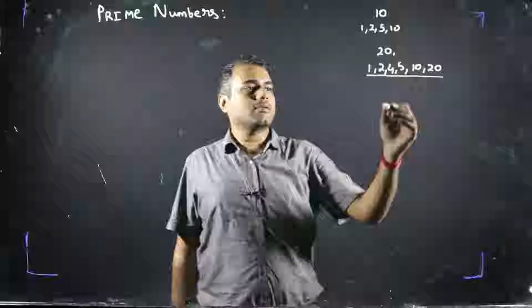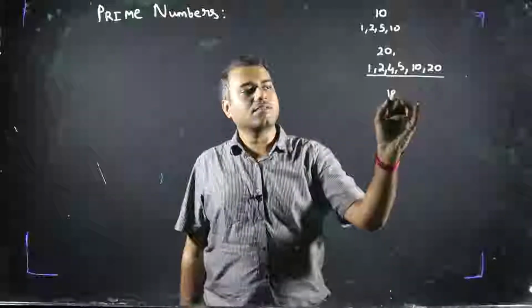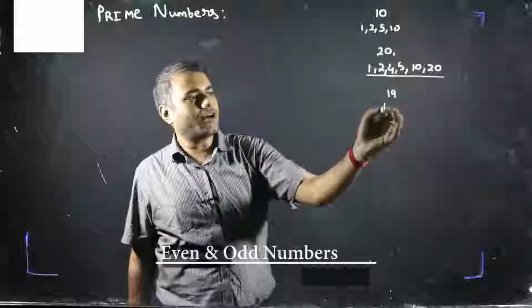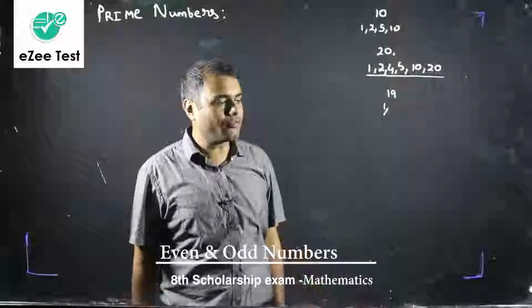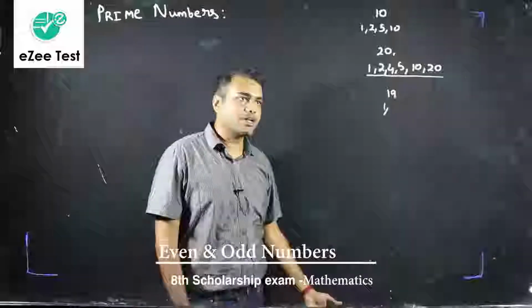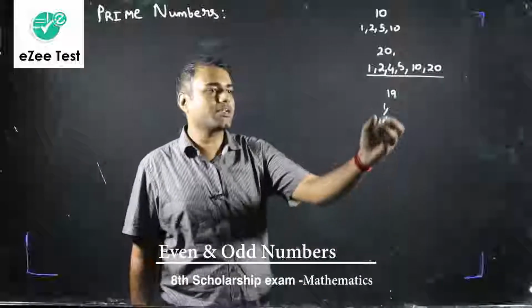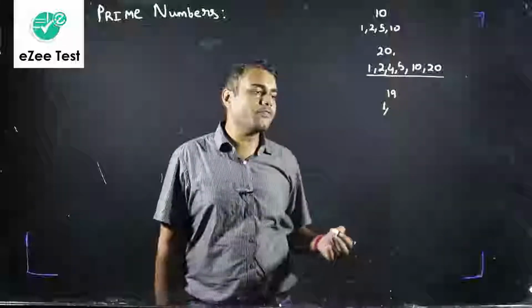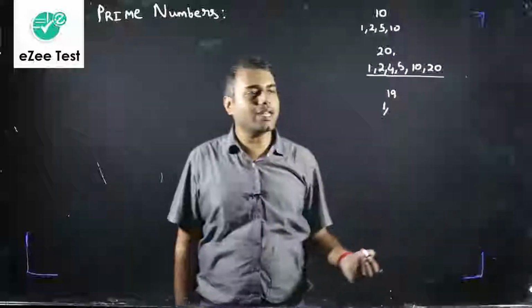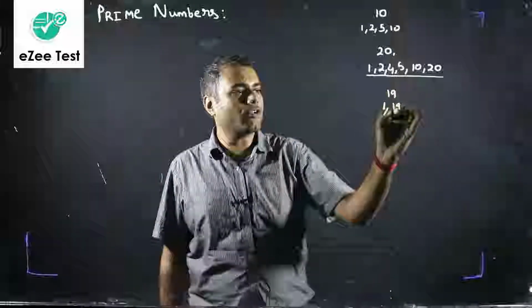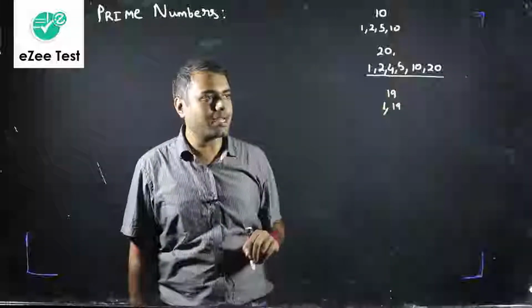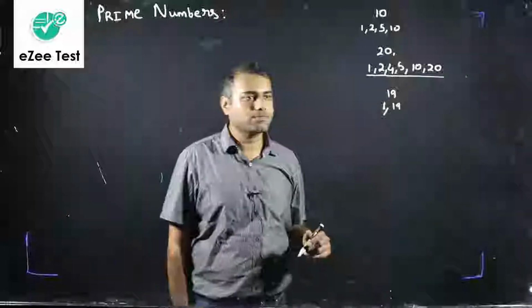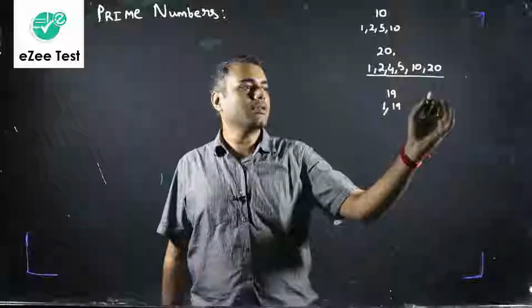Now take another number, 19. What are the factors of 19? 1 definitely. 1 is a factor of every number. Every number is divisible by 1. But can you think of any other number between 1 and 19? Of course, 19 is also a factor of 19. 19 is divisible by 19. But is there any other number? No.